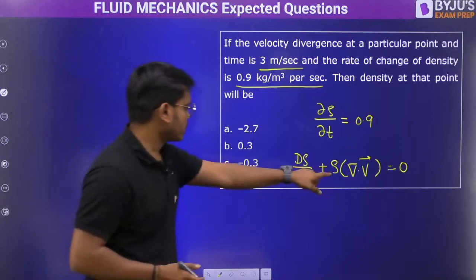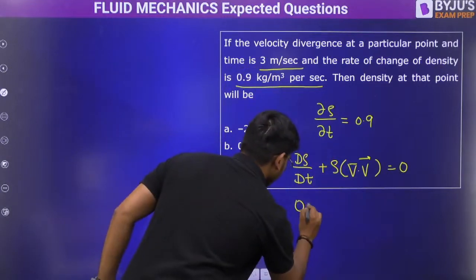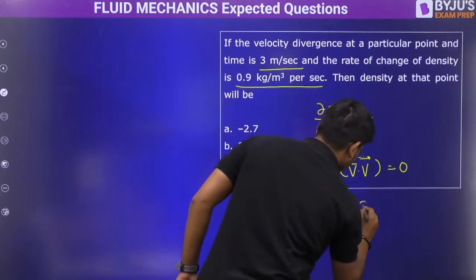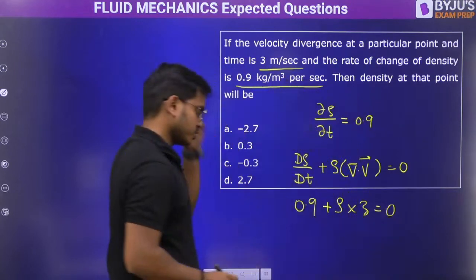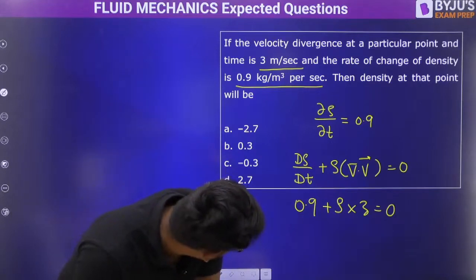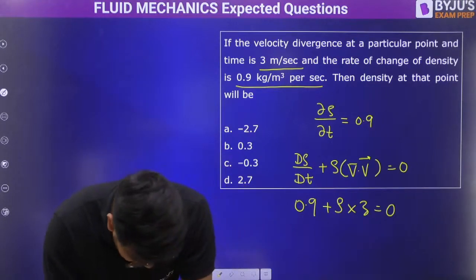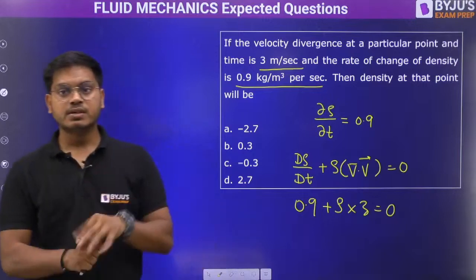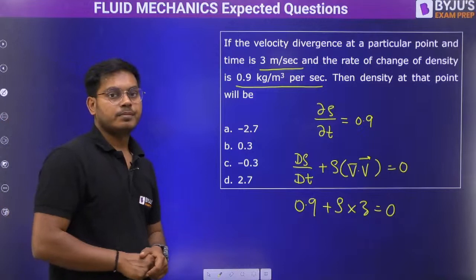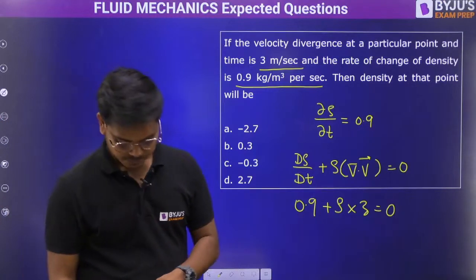So rho we want, this is 0.9, this is 3. So 0.9 by 3, minus 0.3. But can density be negative?